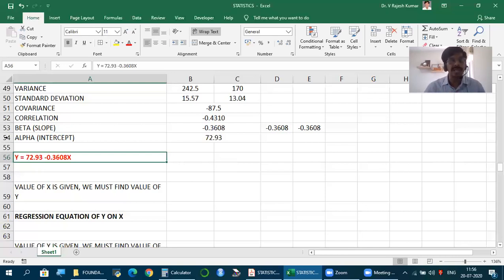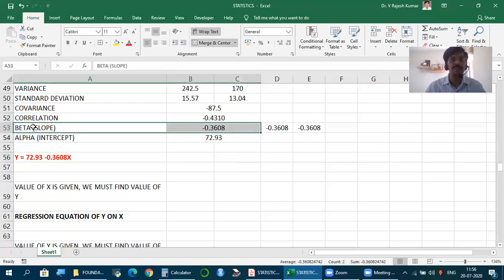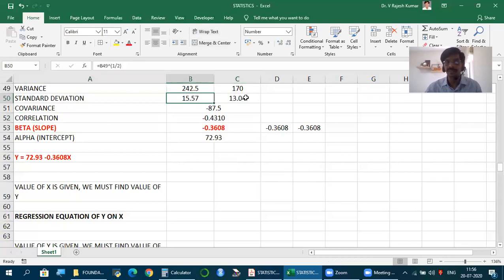Our requirement is actually this item, beta. Alpha is not of great importance for us, we use it in a few places. But our actual and main requirement is beta. So whatever we learn in statistics is to give us knowledge of how to calculate this beta. But to calculate this beta, what do we need? Correlation and standard deviations. To find the standard deviation, what do we need?